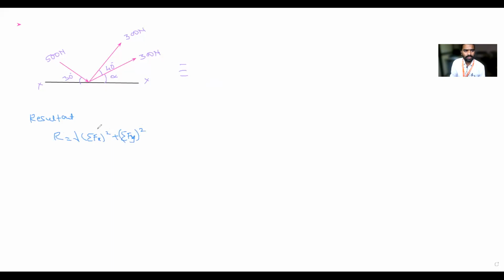So what he has given in the problem is that the resultant is passing through the x-axis. There is a sigma Fx and sigma Fy. What does it mean? If the entire resultant lies along the x-axis, then sigma Fx squared plus sigma Fy squared gives the resultant. It means sigma Fy is how much?